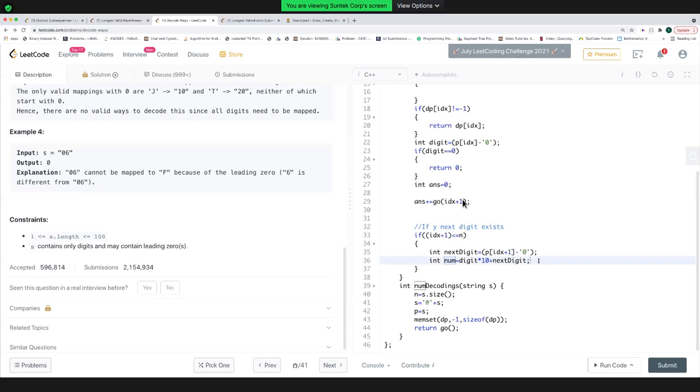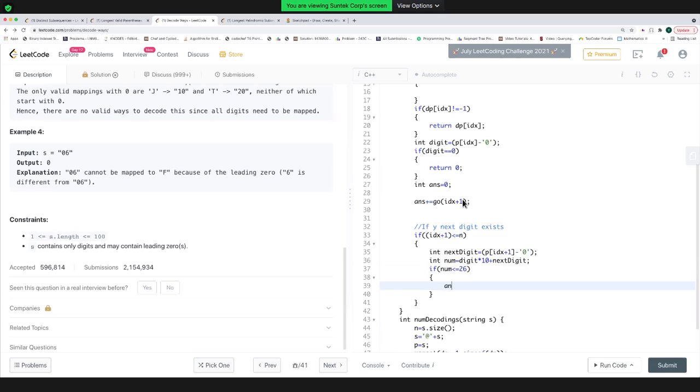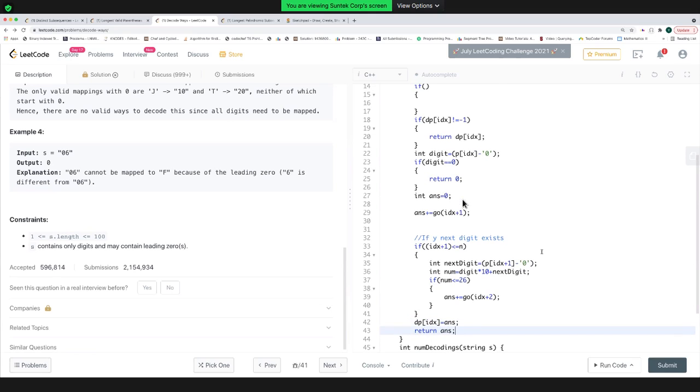I got my number, and I can check if this number is less than or equal to 26, because then I can take both together and find the number of ways for IDX plus 2. I'll assign this answer to DP IDX, and simply return this.